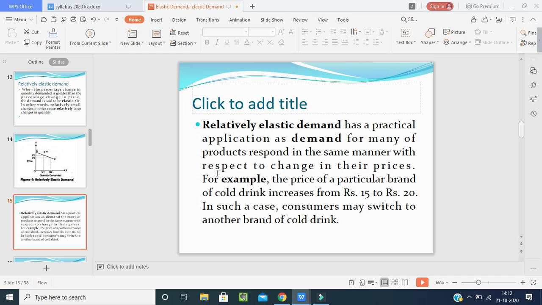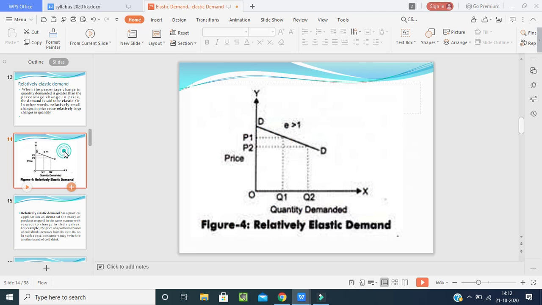He may purchase, but rather than the same thing, he is getting within the 15 rupees another brand of cool drink, he prefers that first. So here, slightly, it is getting. See in the picture, Q1 is quantity 1, Q2 is quantity 2, P1 is price 1, P2 is price 2.